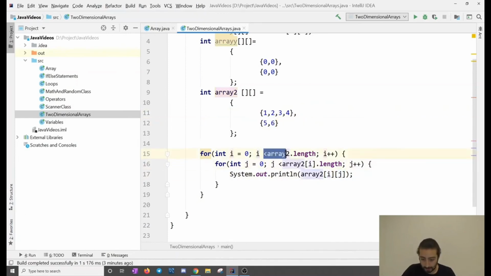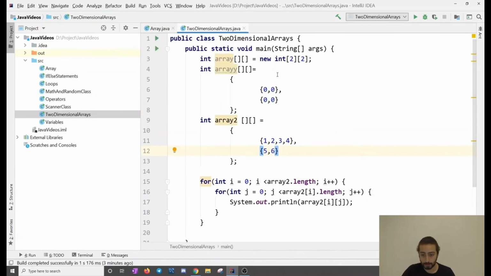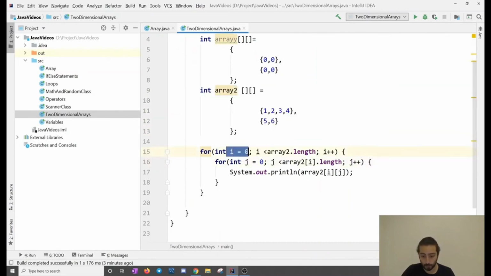So if this was the case, let's see. i is going to be 0, and it's going to be talking about this array. And here, array2[0].length is 1, 2, 3, 4, so it's going to be 4 here. And for the second turn, i is going to be 1, and array2[1].length is 1, 2, so it's going to be 2 here. It depends. That's why we use for loops. We can't put fixed numbers. If it was a fixed array, we could have done it that way. But using these arrays, it's always better to use for i and for j loops, and it's this simple.